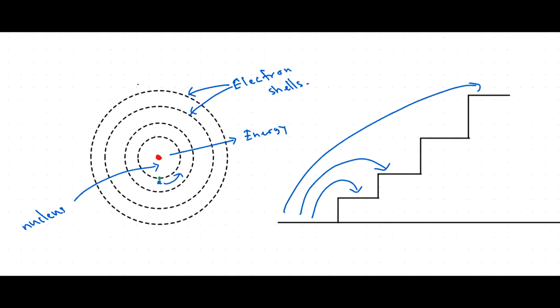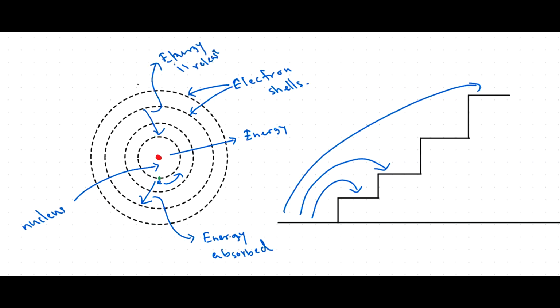So this packet of energy, and you all know that when electrons move to a higher electron shell, energy is absorbed. And when the electrons move from a higher electron shell to a lower electron shell, energy is released. Right?